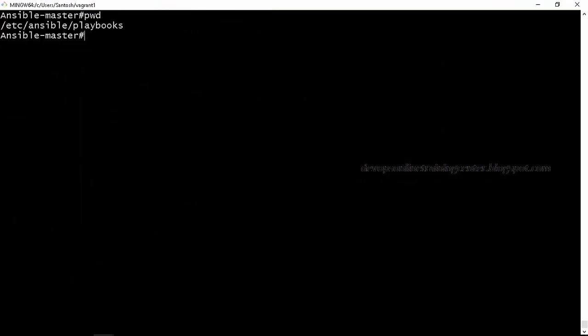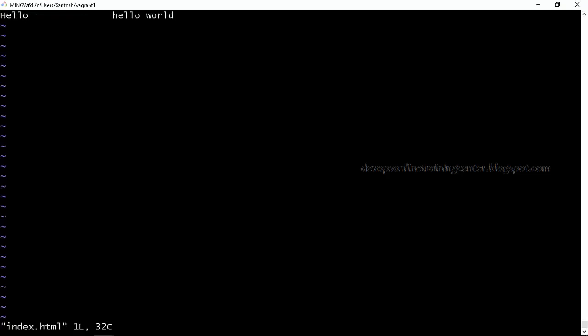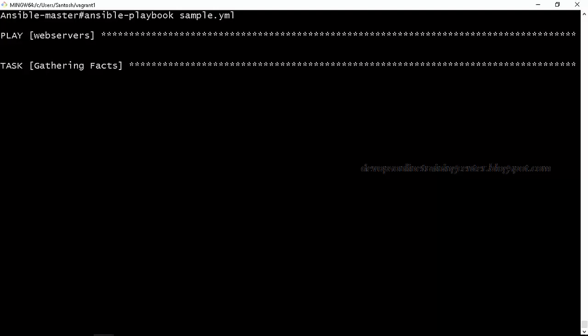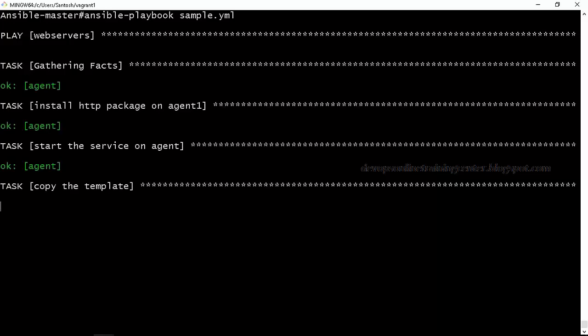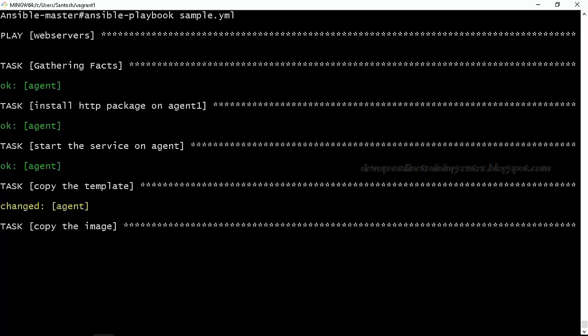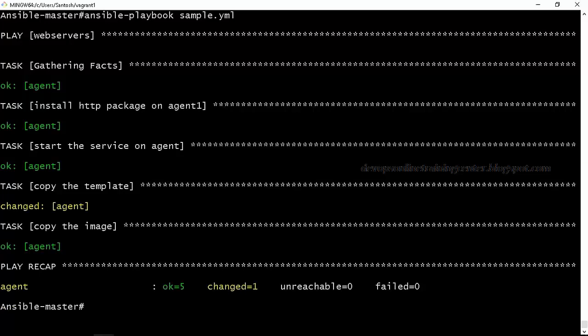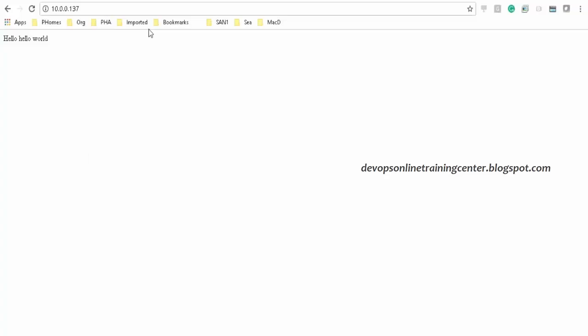Let's see if I change something in index.html, it's displaying again. The template is modified. Okay, this is getting reflected.